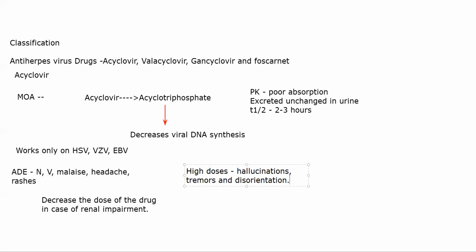Now, coming to this thing, one general viral replication that I had to tell you, I forgot about that initially. Let's suppose this is a normal cell in your body.